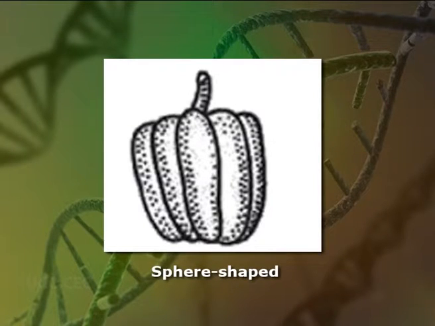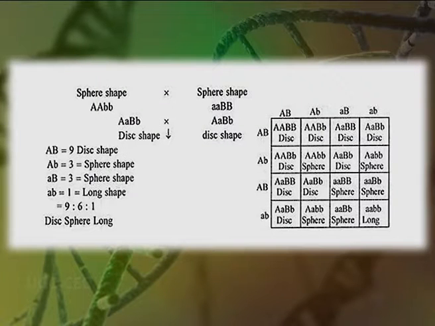In F2 progeny, fruits with novel shape, that is sphere shaped, appear along with fruits having parental phenotypes. The F2 generation shows disc shaped, sphere shaped and long fruit bearing plants in the ratio of 9:6:1. The results show collaboration between genes A and B.